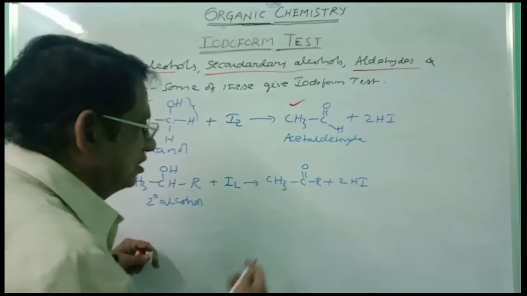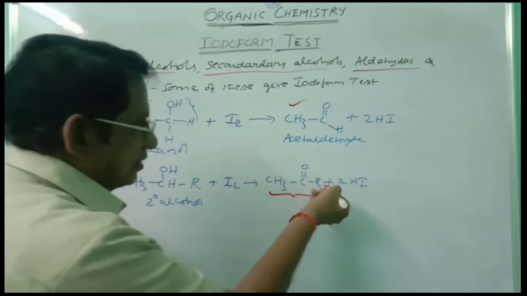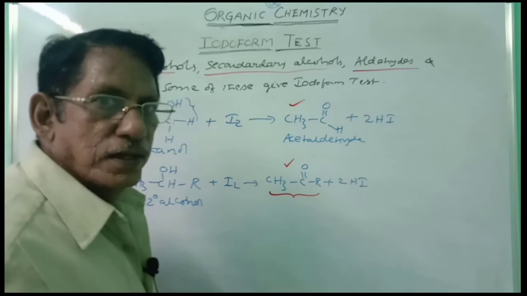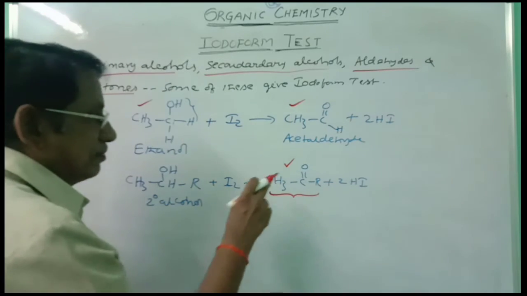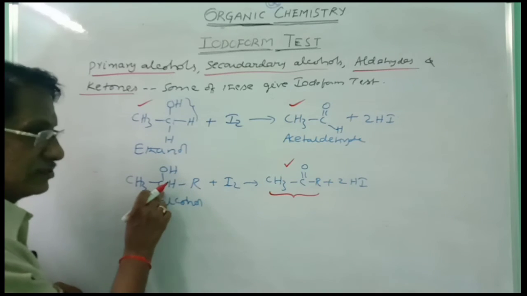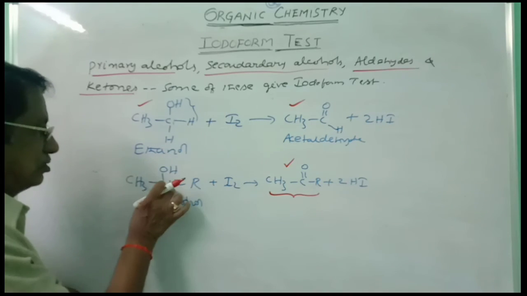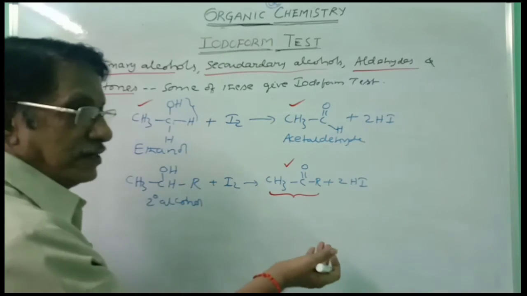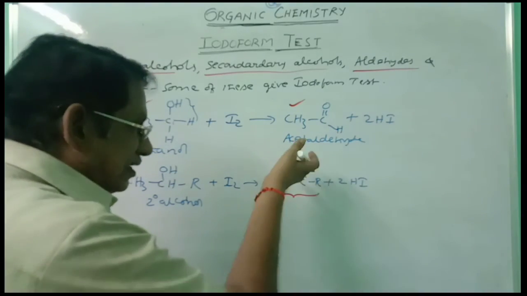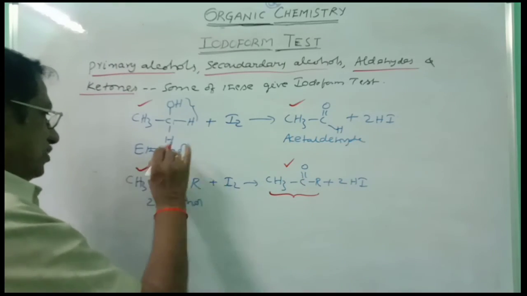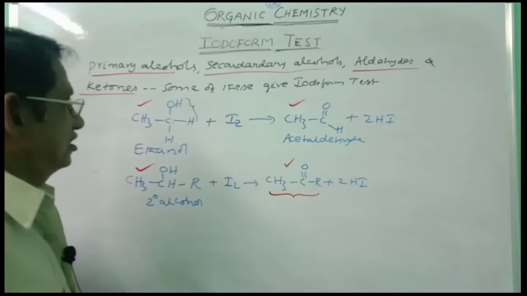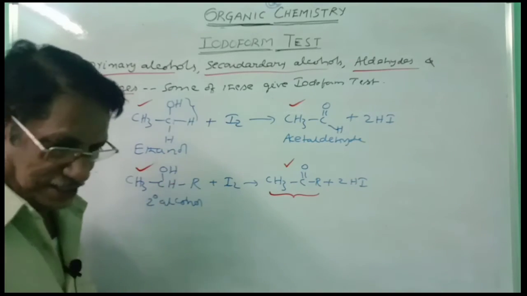This compound is CH3CO group containing ketone, and therefore this gives iodoform test. Which compound is taken here to get that compound? This type of secondary alcohol. CH3CHOH group containing secondary alcohol upon oxidation gives you CH3CO group containing ketone, that gives iodoform test, and therefore this also gives iodoform test. This is the logic in giving the iodoform test for primary alcohols and secondary alcohols.